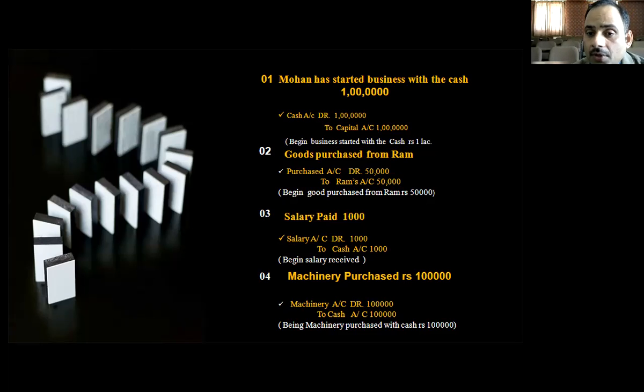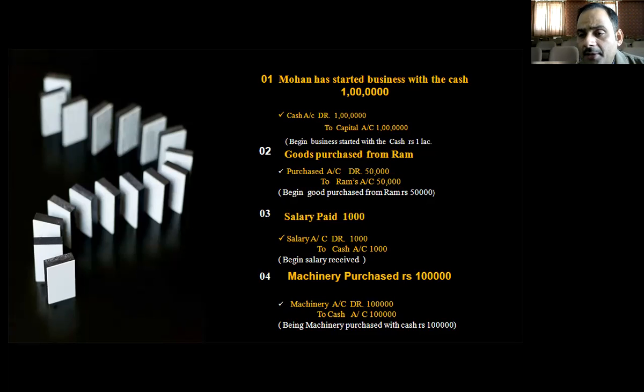Now, second: goods purchased from Ram. How will you record it? First, the purchase account indicates that something is coming in by this purchasing. On that basis, we will debit the purchase because it is of a real nature. And there is one person, whose name is Ram. Ram is giving something, so Ram will be credited. The amount will be the same in the debit and the credit.